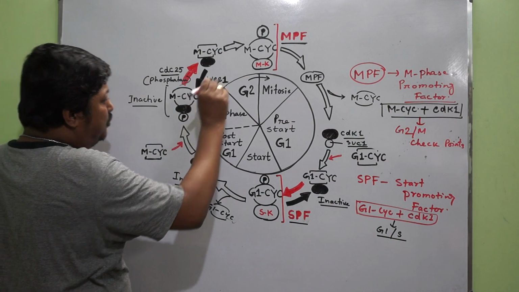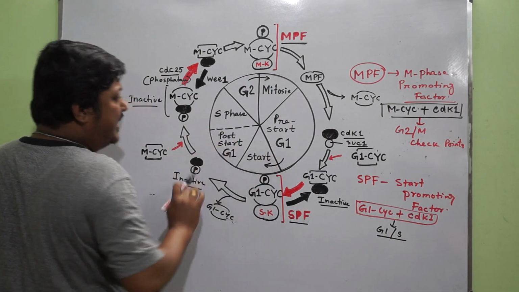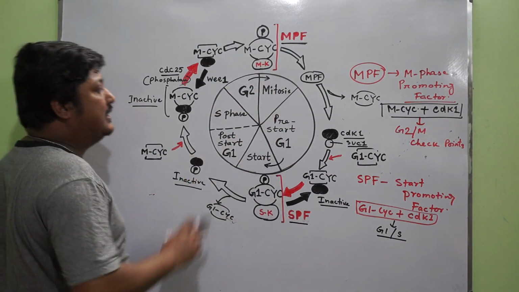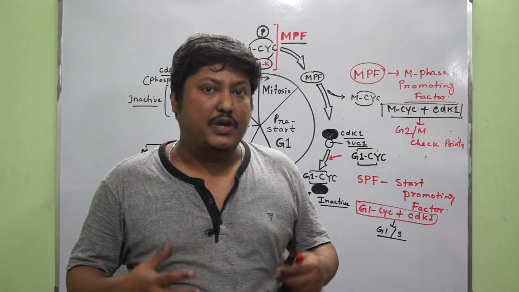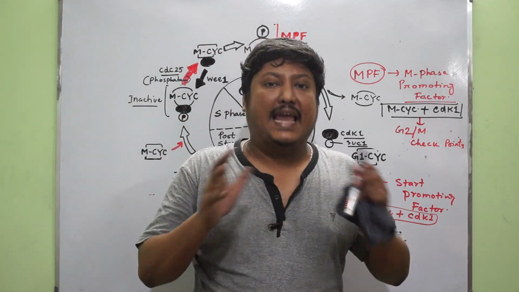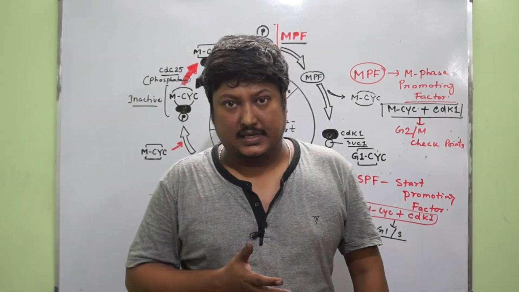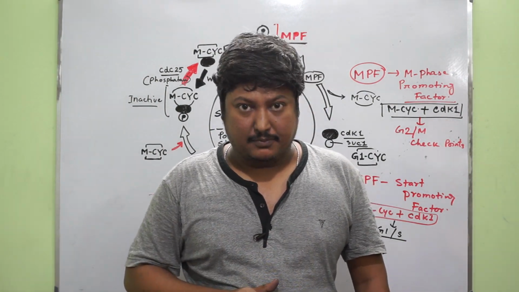So G2 to M or G1 to S, that depends on these two components, MPF and SPF, and in this way MPF and SPF together control the checkpoints and regulate the entire cell cycle process and assure the maximum fidelity in the cell cycle process.